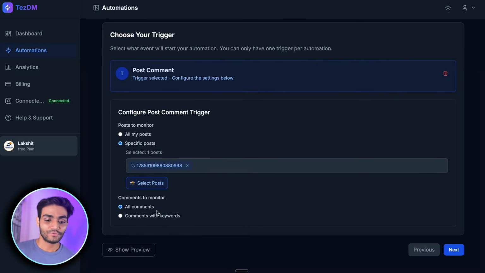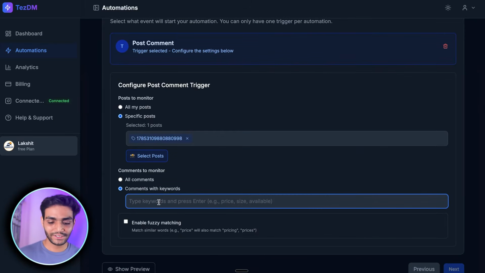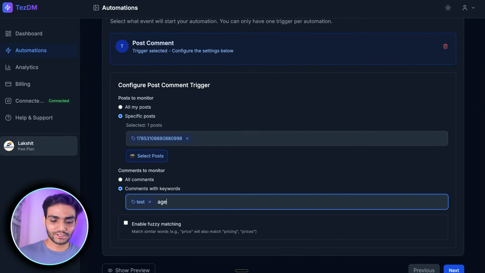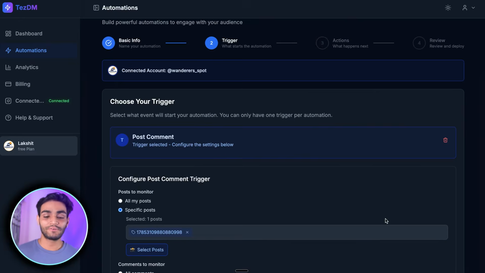And now which comment do you want to monitor for? So we want to monitor a comment having a specific keyword. So you come over here and type the keyword. It could be test, it could be agent, it could be any keyword over here. Okay. And you can enable the fuzzy match. It means we can't predict that the user will write the exact name over here. They can write AGNT or some spelling mistake here and there. Correct. So for that, we can enable fuzzy match. It means that it will intelligently check whether the word the user has written revolves around the keyword which we have specified. So you can specify the threshold. So now we'll go to the next part.